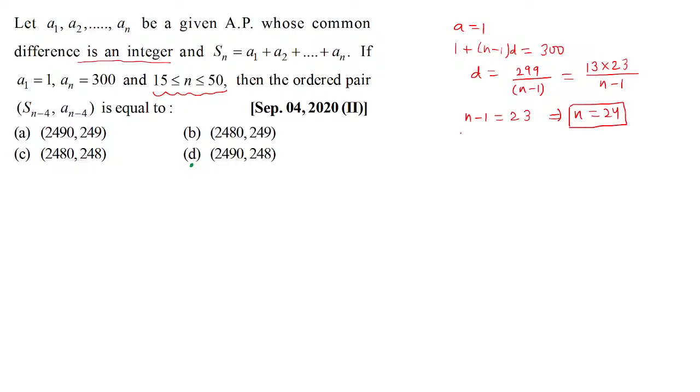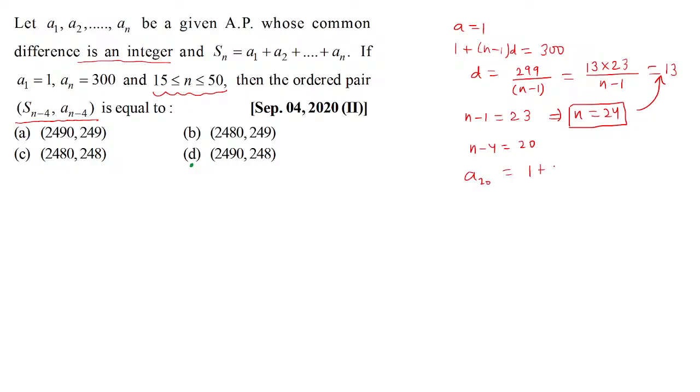Now, importantly, pay attention. We are not talking about sum of n terms or nth term. Here, what we are talking about is sum of first n minus 4 terms and n minus 4th term. So here, n minus 4 is what? 20. And again, as you use n to be 24, d turns out to be what? d turns out to be 13. So here, this 20th term will be what?